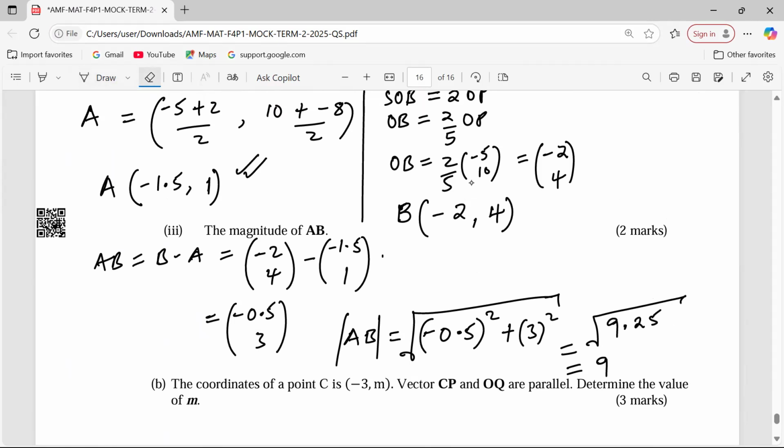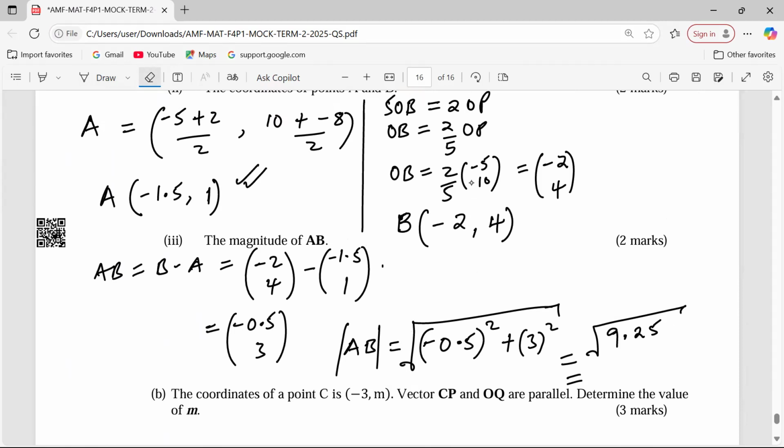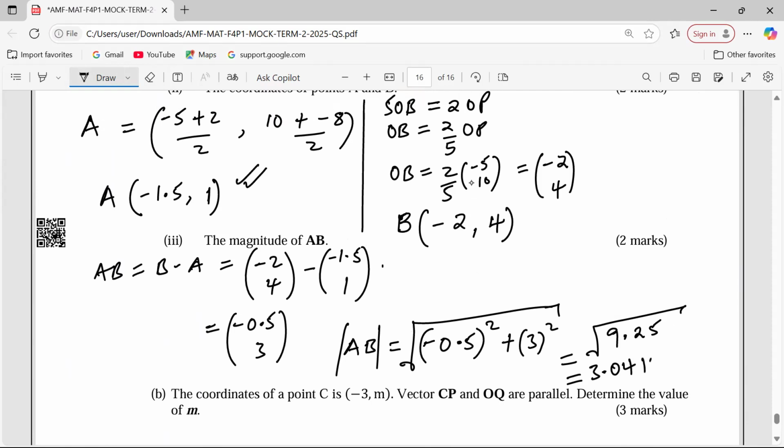When I carry out the square root now, the answer is 3.0414 units. That is now the answer.